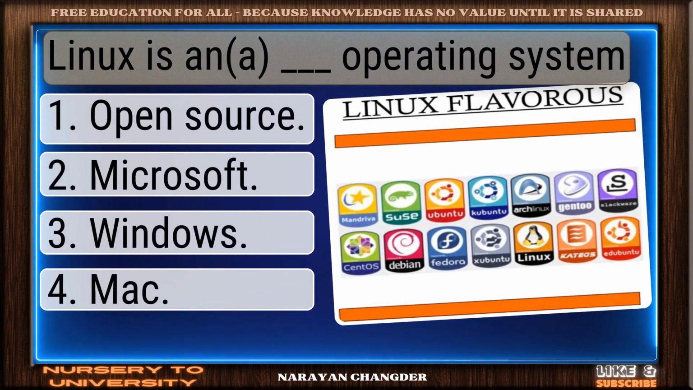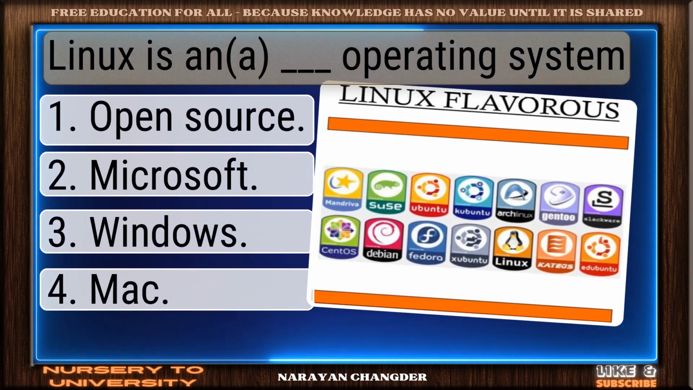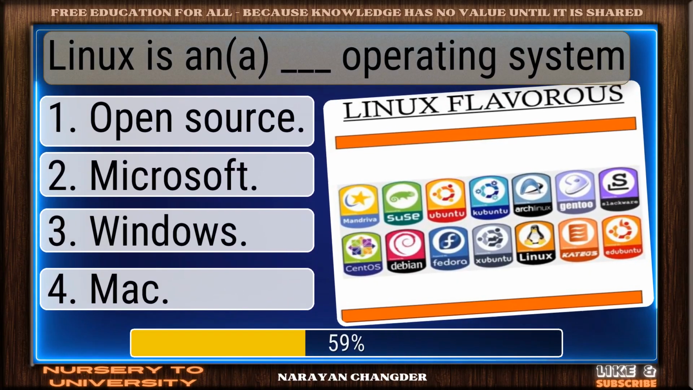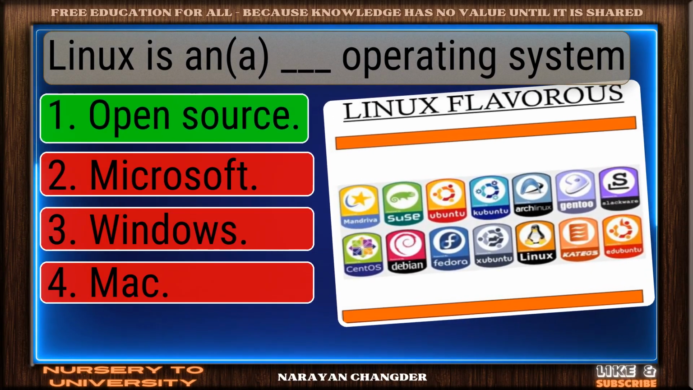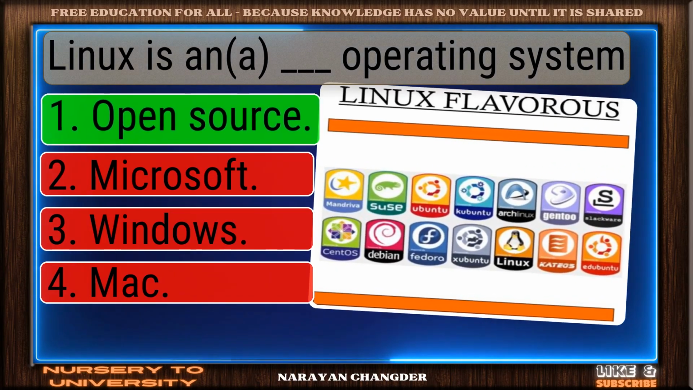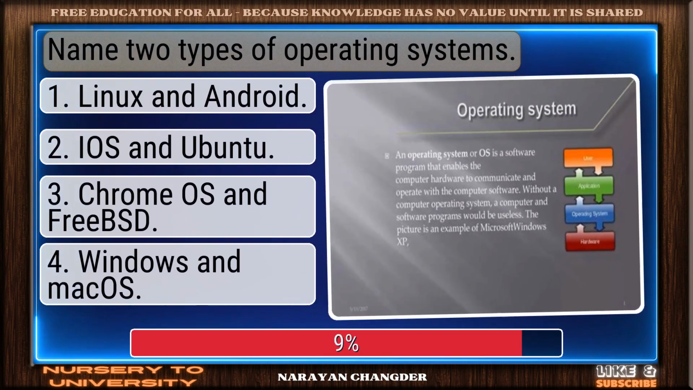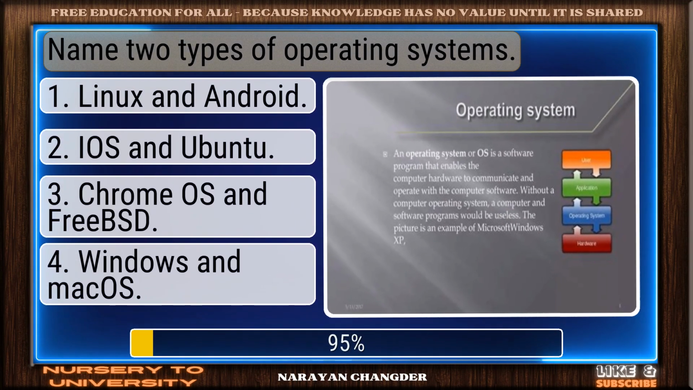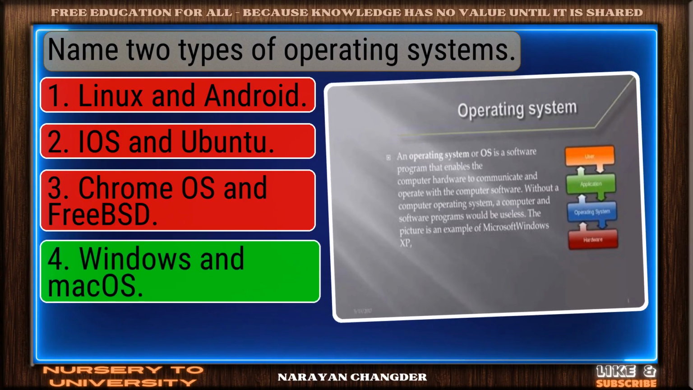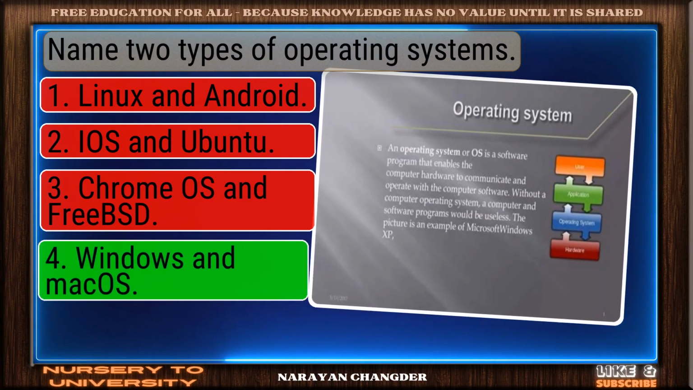Question number 29. Linux is a dash operating system. Bravo! Open source is the answer. Question number 30. Name two types of operating systems. Correct. Windows and MacOS is the right answer.